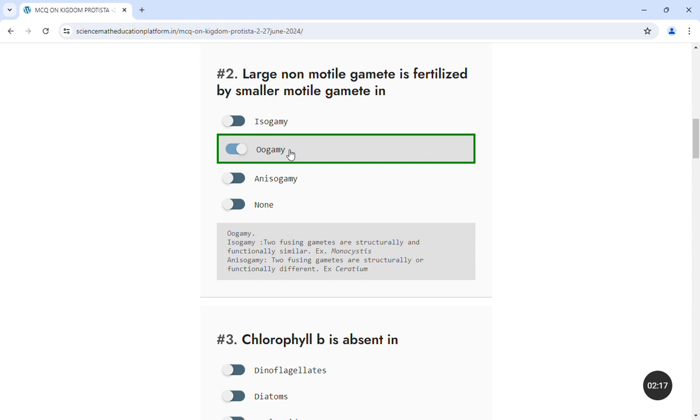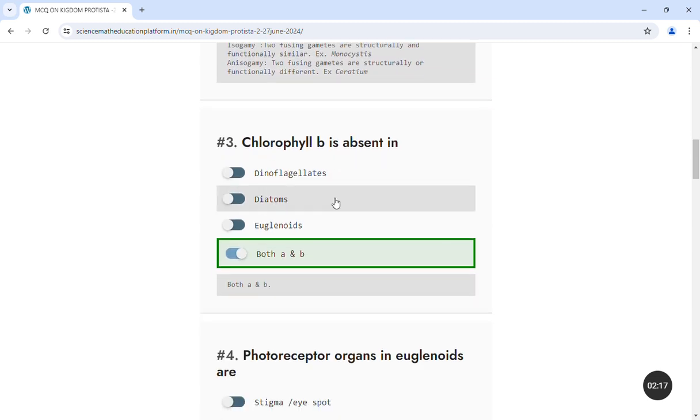And what is the example of oogamy? That happens in Plasmodium. Next question is, chlorophyll B is absent in... In yesterday's video we discussed these three: dinoflagellates, diatoms and euglenoids, as well as their pigments. In these two, chlorophyll B is absent, and in euglenoids chlorophyll C is absent. So dinoflagellates and diatoms lack chlorophyll B, but they have chlorophyll A and chlorophyll C, whereas euglenoids have chlorophyll A and chlorophyll B. So remember it.